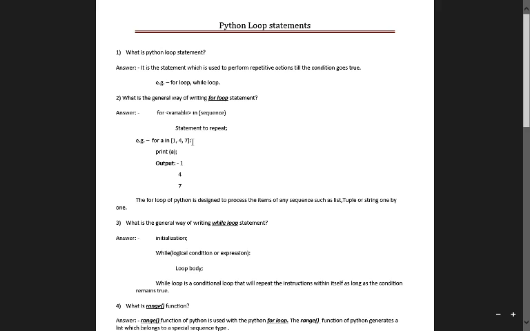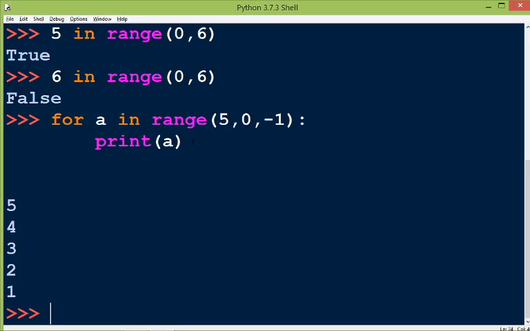Okay, so let's take an example with the for loop. We want to print numbers from 1 to 10. Then how can we write it? To print numbers from 1 to 10, we will write the statement like this: for a in range.